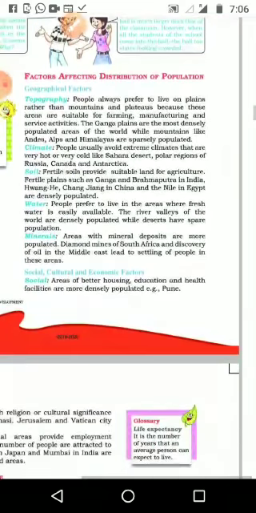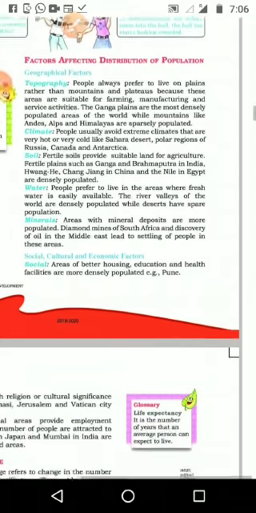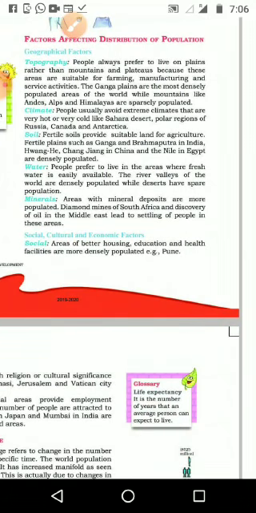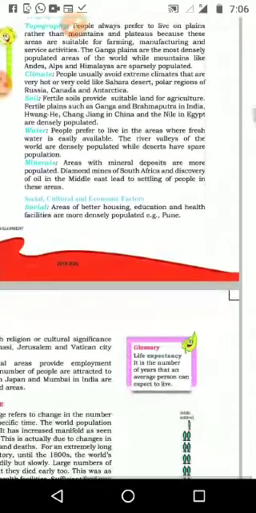In UP we have the presence of many rivers and plain area, and though not that suitable compared with South India, they can still live there. Climate, not that much, but water availability is there because of the Ganga river and its tributaries. So the river valleys are densely populated.